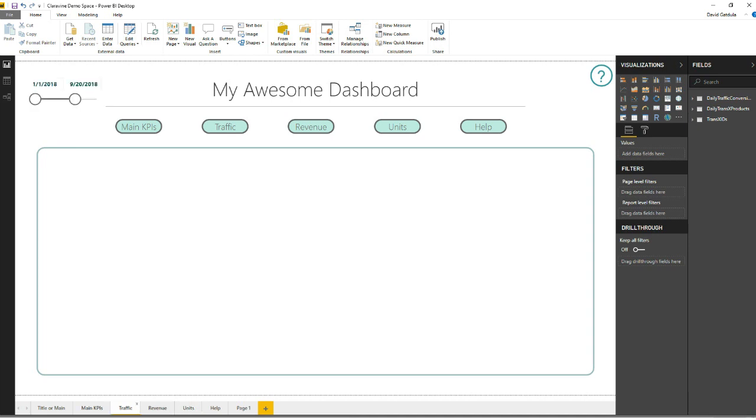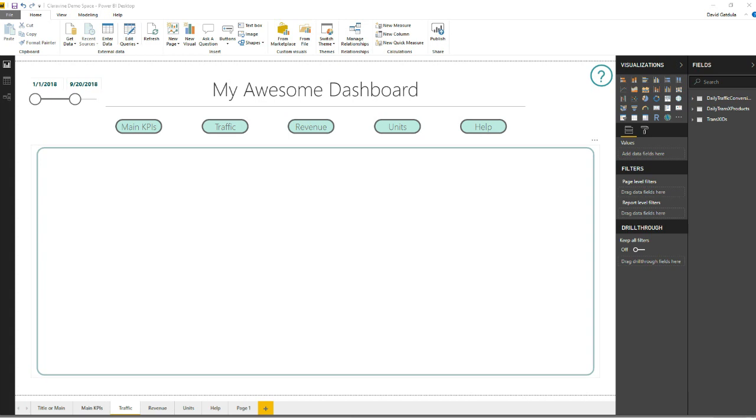So the reason that we use buttons here or images to create our navigation is to ensure that we have really simple things for them to build out into the navigation, to keep your consumers happy and not have to worry about all the random stuff that goes on with dashboard reporting nowadays.